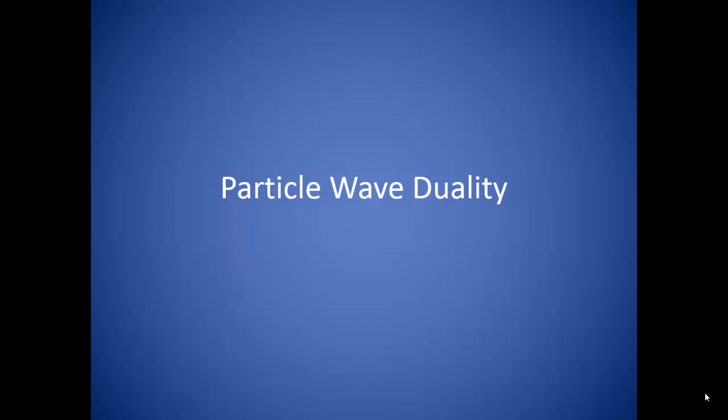So we have classical physics telling us that light can behave as a wave. On the other hand, we have modern physics telling us that light can behave as a particle. It took a while, but physicists finally came to terms with the fact that light can behave as both. This phenomenon is known as the wave-particle duality.